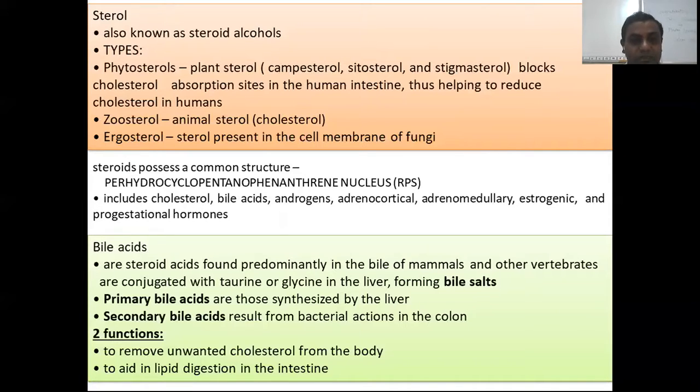So the basic skeleton of the steroid is a perhydrocyclopentanophenanthrene nucleus. There is a presence of four cyclic rings. Many steroids like cholesterol, bile acids, androgens, estrogens, and many more have the perhydrocyclopentanophenanthrene nucleus. Bile acid is also one kind of steroid.